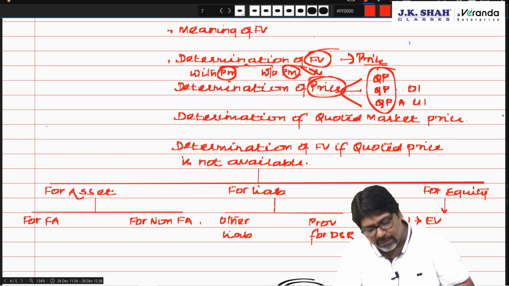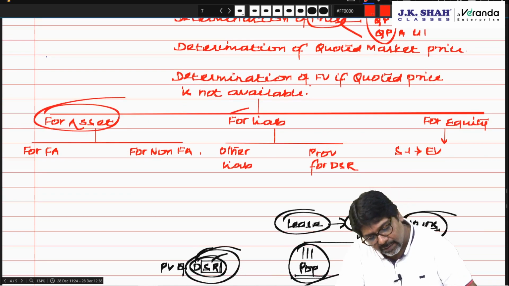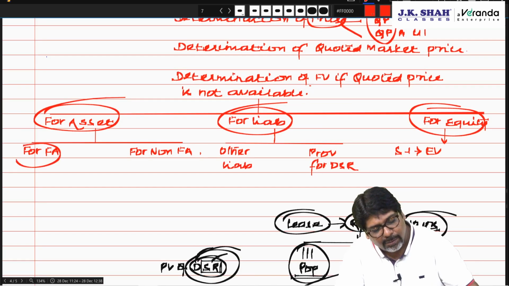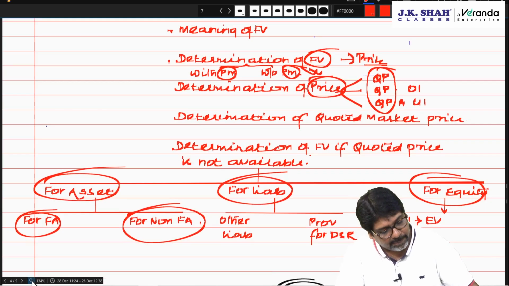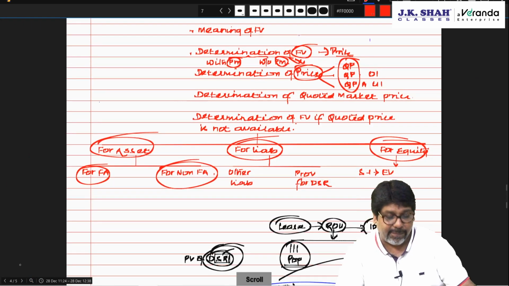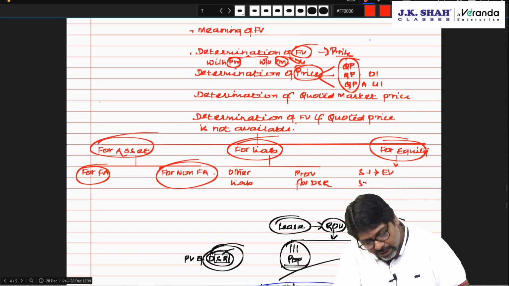But if quoted price is not available, then how do you determine the fair value? For asset, for liability, for equity. Asset means both financial and non-financial. If you want, you can take the pick and you will get the flow of this. For asset, financial, non-financial, for liability, other liability, provision for DSR, and for equity. Step 1, enterprise value. Step 2, value of equity shares. Step 3, value of investment in equity shares.